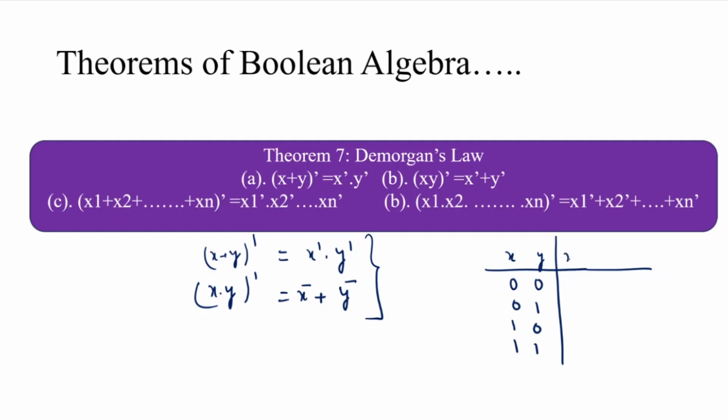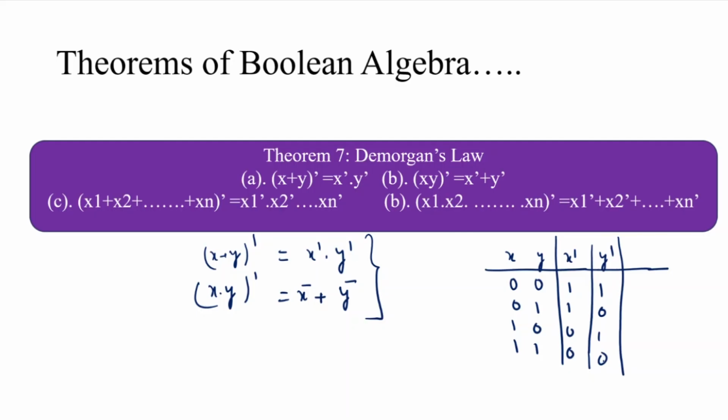What will be the x complement? We obtain x complement, and then the value of y complement. If the input is 0, the complement is 1. If the input is 1, the complement form is 0. So for the combinations 0 0, 0 1, 1 0, 1 1, x complement is 1 1 0 0, and y complement is 1 0 1 0.